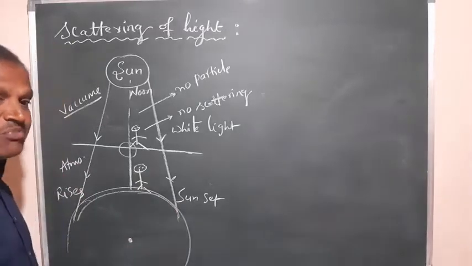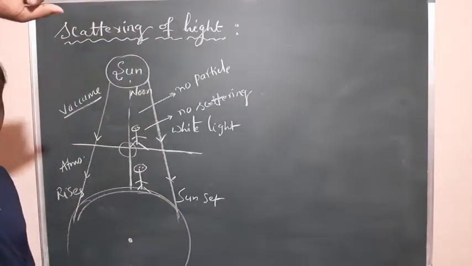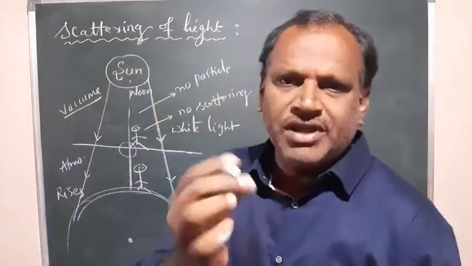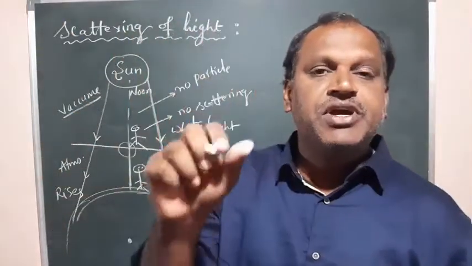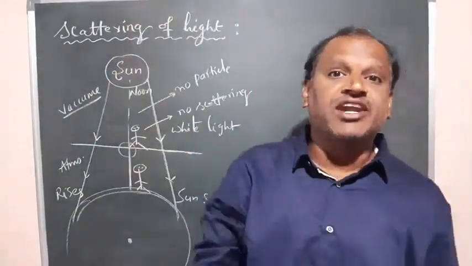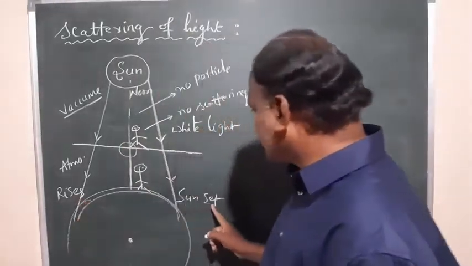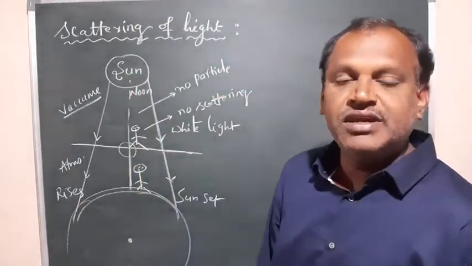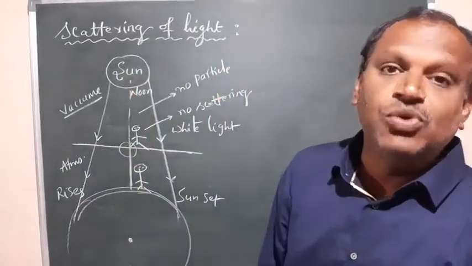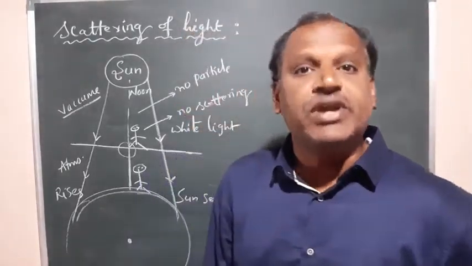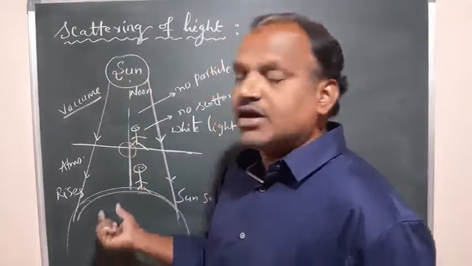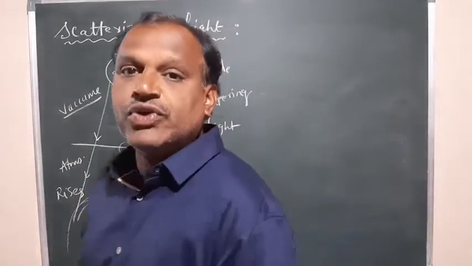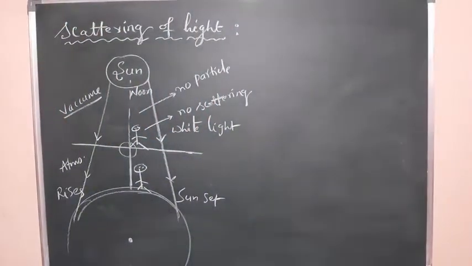During that sunrise, you can observe that the sky looks reddish or orange, or sometimes a little bit yellow. So the color of the atmosphere or sky looks reddish here, and here also reddish. But at noon you can observe that it looks white, or maybe a little bit blue. Why is it happening?